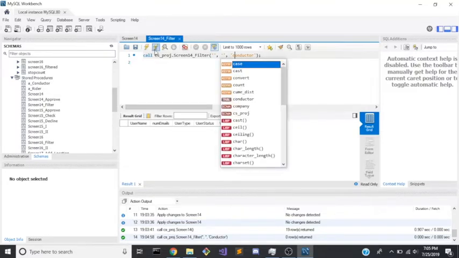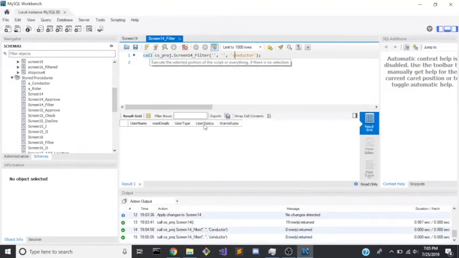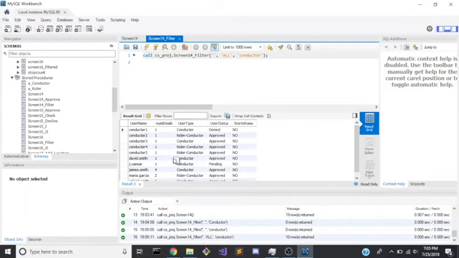Perhaps it was case sensitive. My apologies. Oh, I apologize again. I needed to include all here. That is correct. Alright. So as we can see, this includes only conductors and writer conductors, one of which is Julius Caesar, who has not been approved.